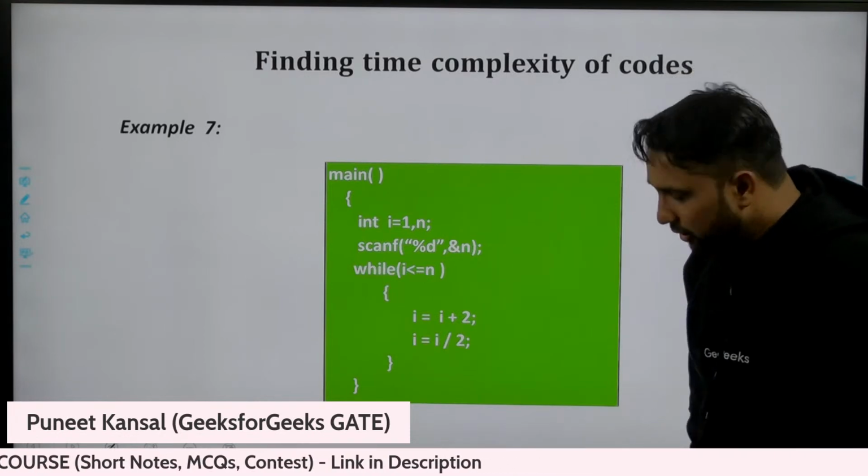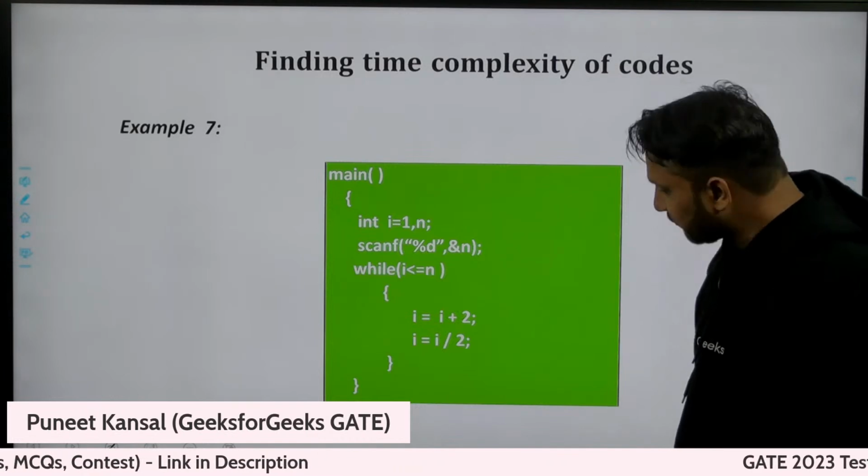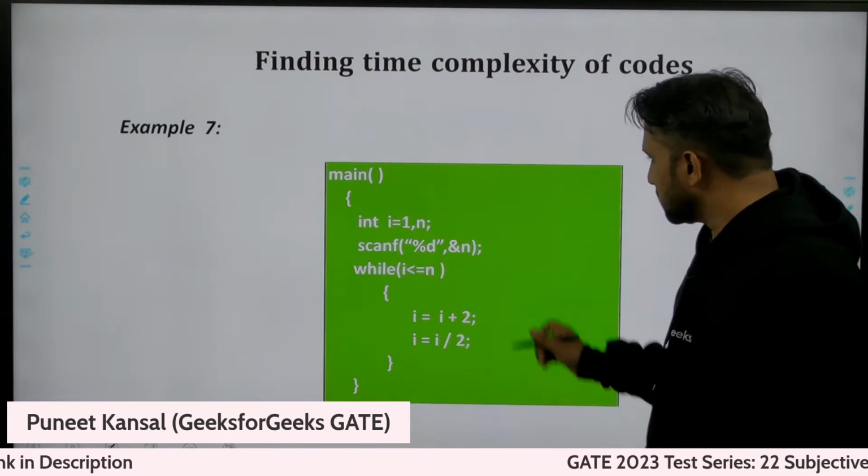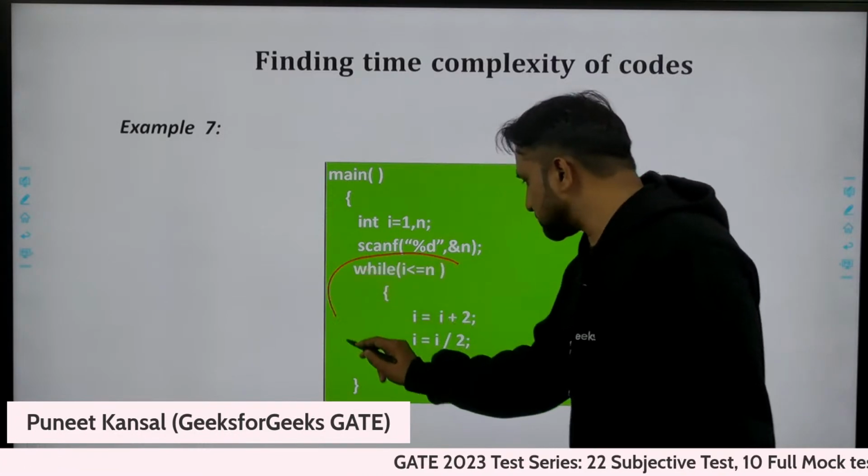Okay, so please write the complexity of this program. How many times is this loop executing?